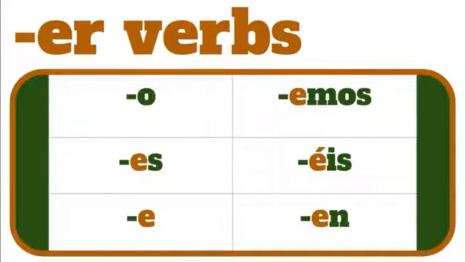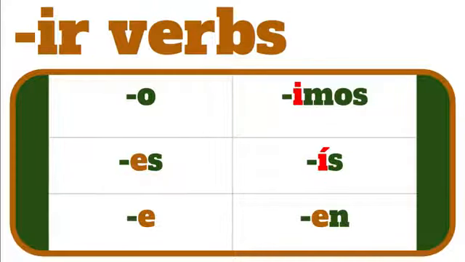The good news is that for IR verbs, there's just a small change. We use the same endings that we use for ER verbs, except for the nosotros and vosotros forms. For the nosotros form, the ending is imos with an I, and for vosotros, the ending is ís with an accent on the I. Other than that, they work exactly the same as the ER verbs. So our endings here are o, es, e, imos, ís, and en.